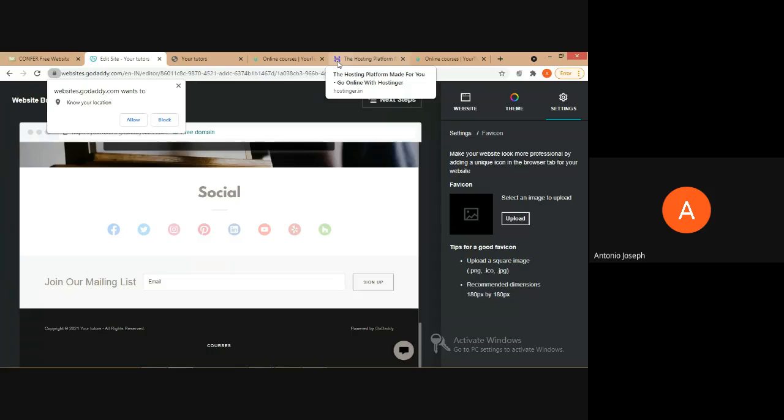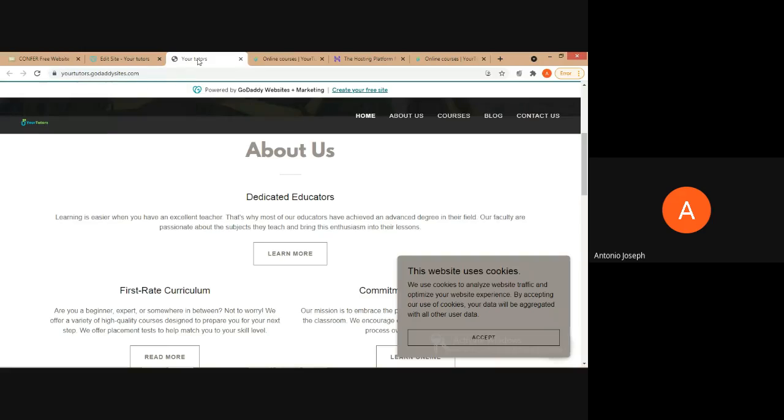So if we want to create some icons on that particular tab, we can upload an image over here so that that will be displayed. See, this is the website that we have created right now, and it doesn't have any particular image. So that's showing a globe, the default image. And if we are providing some icons or some sort of images, then readily that will be changed. Okay, so I am providing that icon of your tutors, the logo.